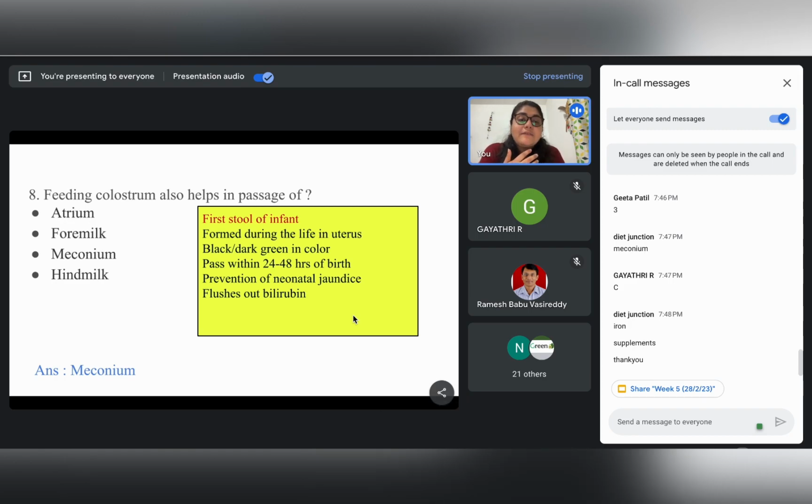We must have also heard that neonatal jaundice, or jaundice in newborn babies, is a very common occurrence. To prevent this, colostrum feeding needs to be done methodically, right? This colostrum feeding will lead to the passage of meconium, and this will also prevent neonatal jaundice as it is flushing out the bilirubin.